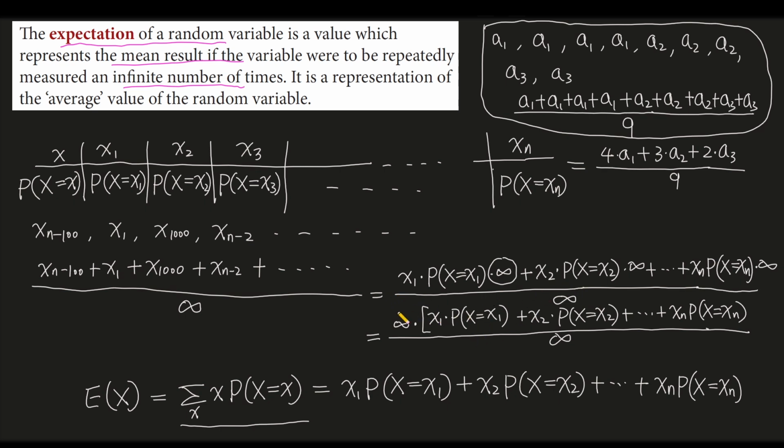Now we can cancel the top symbol and the bottom symbol. We just get this part. You see, this part is the same as the formula from before. So the formula to calculate the expectation of a random variable is this.